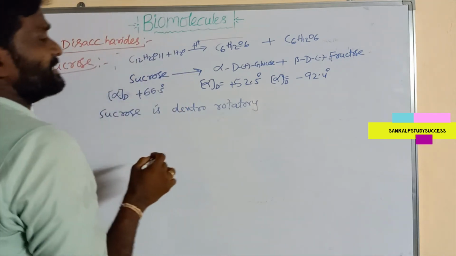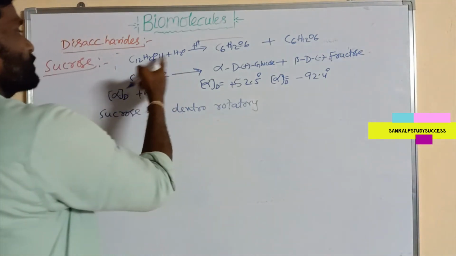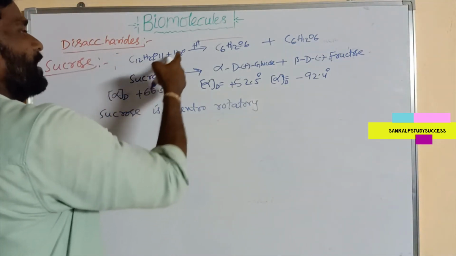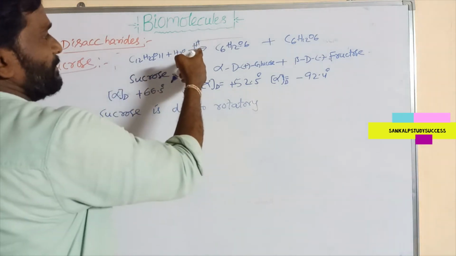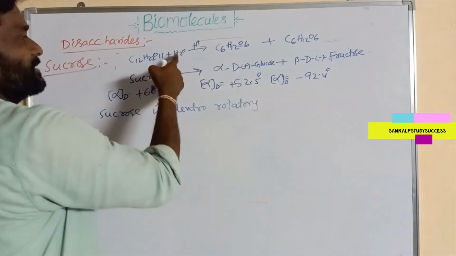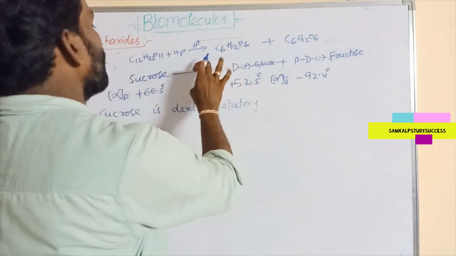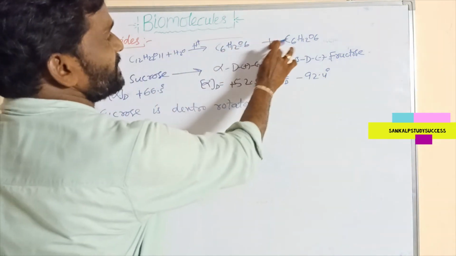On hydrolysis of sucrose, what is the formula of sucrose? C12H22O11. On hydrolysis in the presence of an acidic medium, that is H plus and H2O, adding H2O, what happens? It gives C6H12O6 plus C6H12O6.